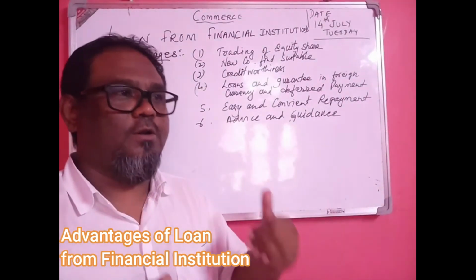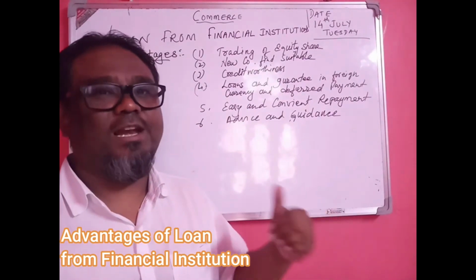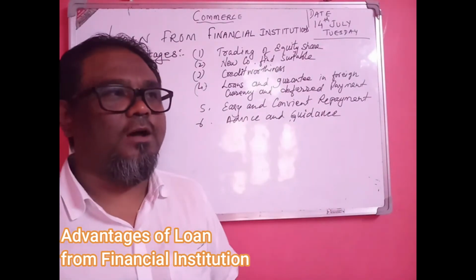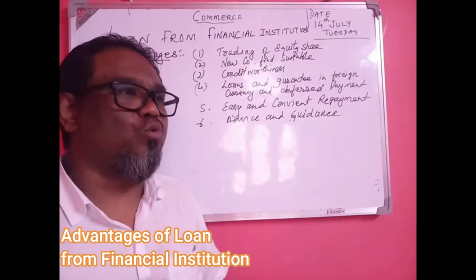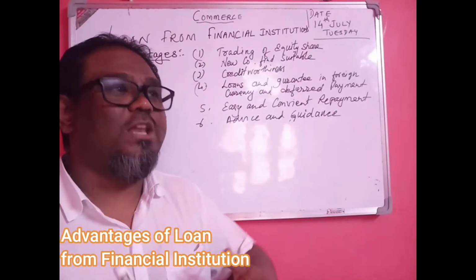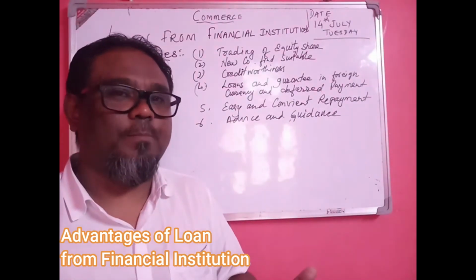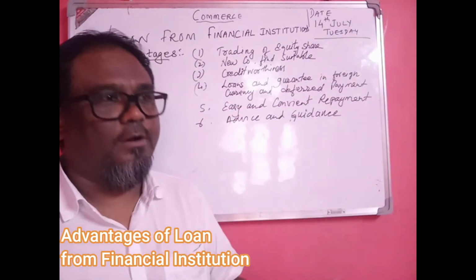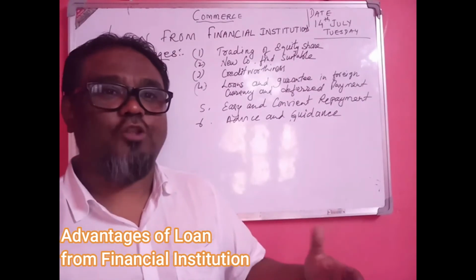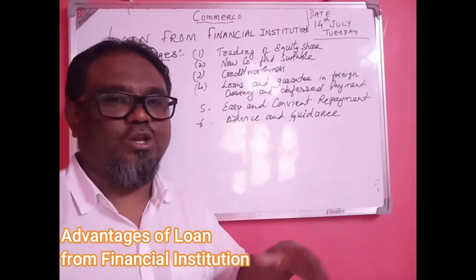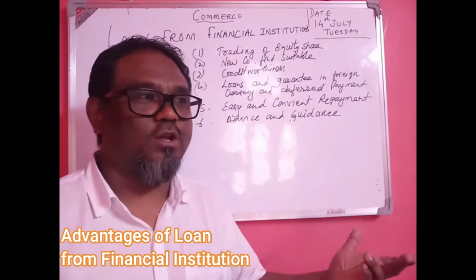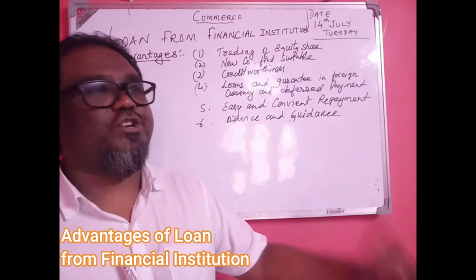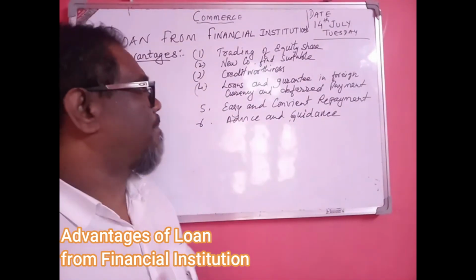If found authentic and reliable, then only the financial institution will grant a loan to such a company. So this will increase the creditworthiness of the company, because the financial institutions have already scrutinized the authenticity of the company. That's why they have given a loan to the company.